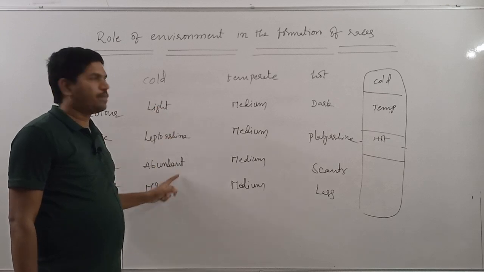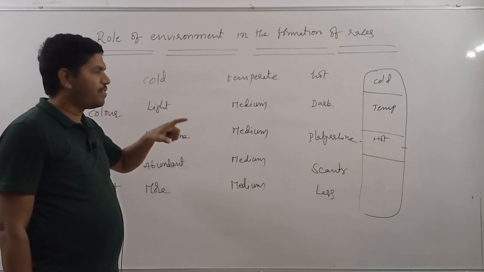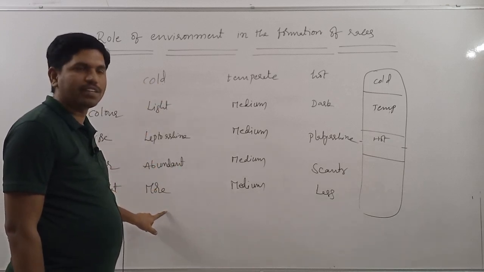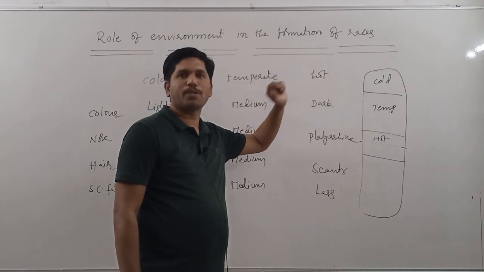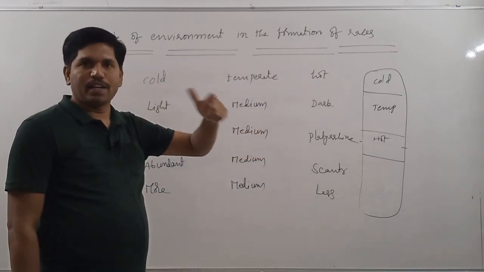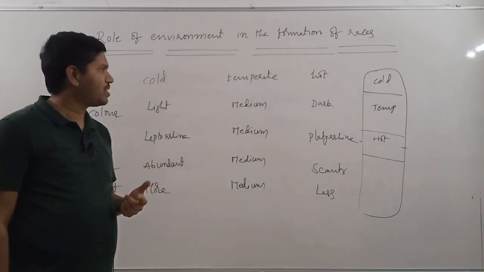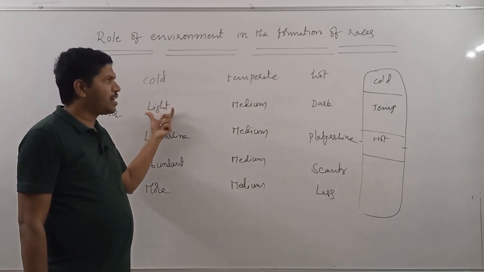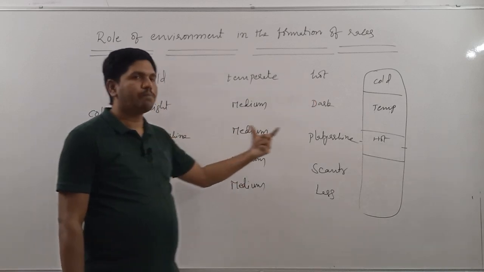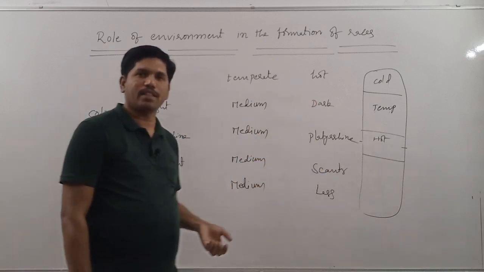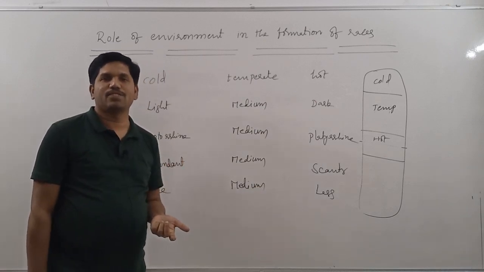You have to explain the role of environment in the selection of a particular set of characters with respect to cold environment, with respect to temperate environment, with respect to hot environment. Already I have given reasons when discussing ecological anthropology: why light color, why dark color here, why leptorrhine here, why platyrrhine is here. Like this, you have to give reasons also.